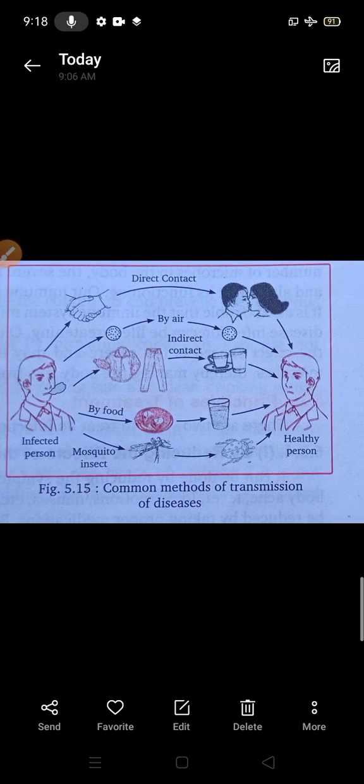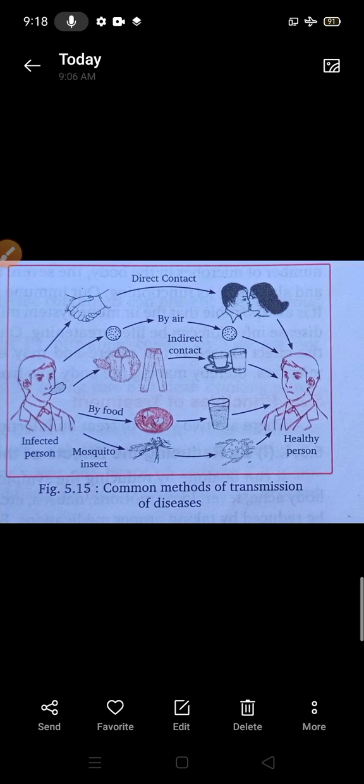Second is physical contact. Through a handshake or hugging, or if you are using contaminated clothes or towels of an infected person, the disease can be spread from one person to another. Like ringworm, which we call dad, smallpox, and chickenpox, these diseases can spread by physical contact. Next, the last one, is sexual contact.